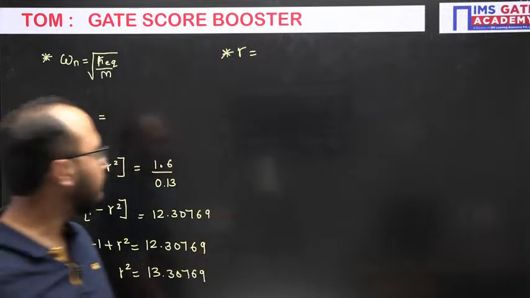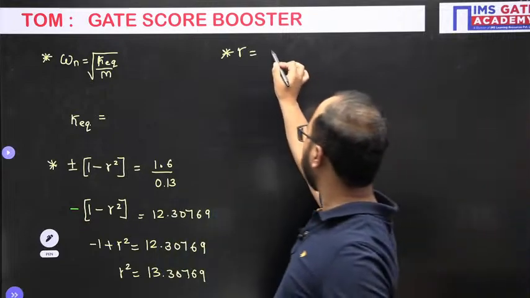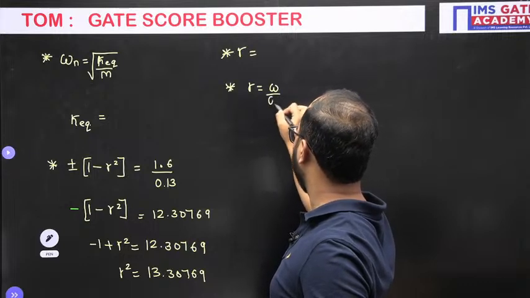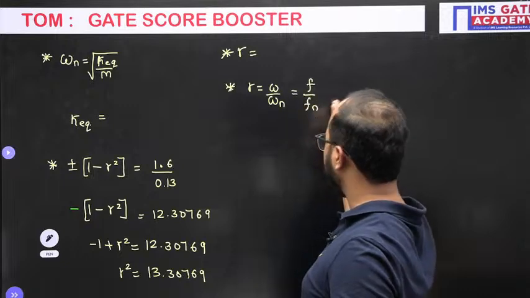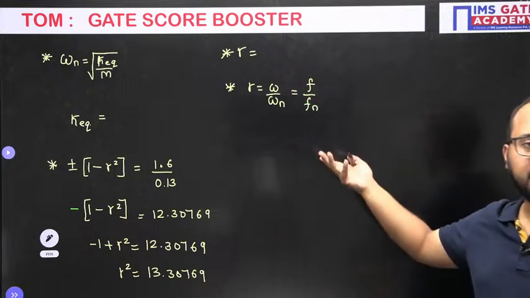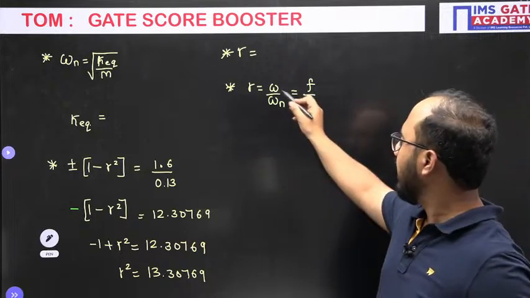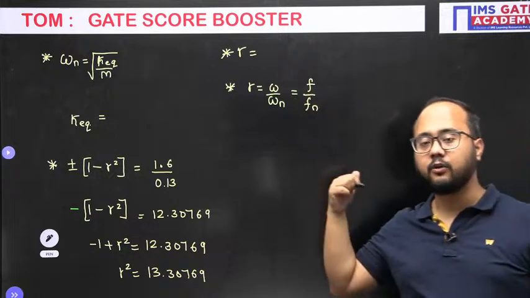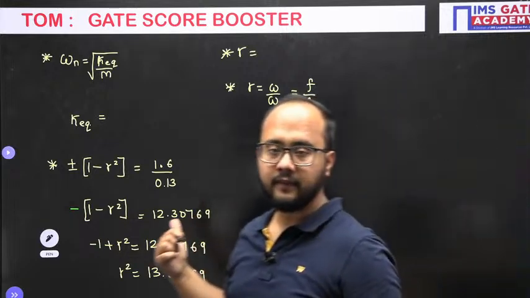Got it? So what is r? R is omega by omega n. Your r value is equal to omega by omega n. Omega by omega n can be written as the ratio f by fn. Same thing, there will not be any change. Omega by omega n, f by fn, like this it will be there. Are you getting the point? R equals omega by omega n equals f by fn. The frequency f they have given. We can calculate the fn value from here.